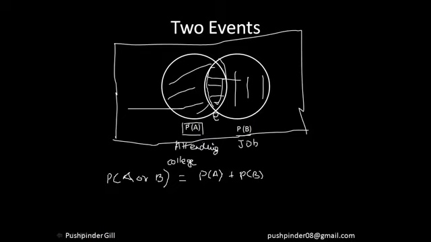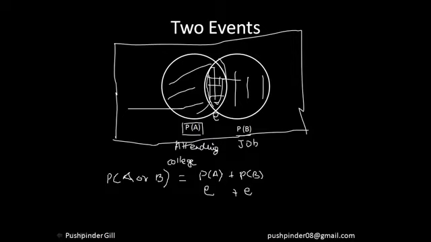Now if you see, I've added this complete area, that means I've added E here, right? Similarly, I've added this complete area as well, that means I've added E as well. That means I've added E twice. That means this area has been added twice.